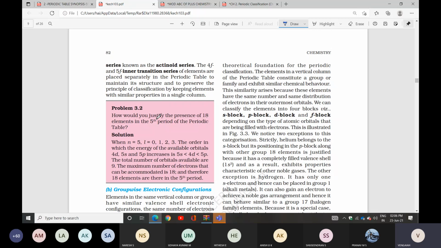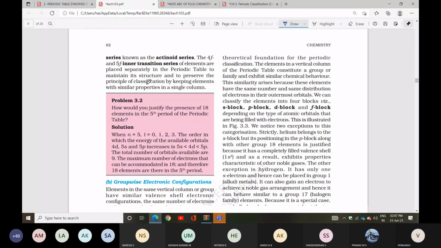Therefore, 18 elements are there in the fifth period. So when n equals 5, that means 5s, 5p, 5d and so on will be there, so the maximum accommodated electrons will be 18.